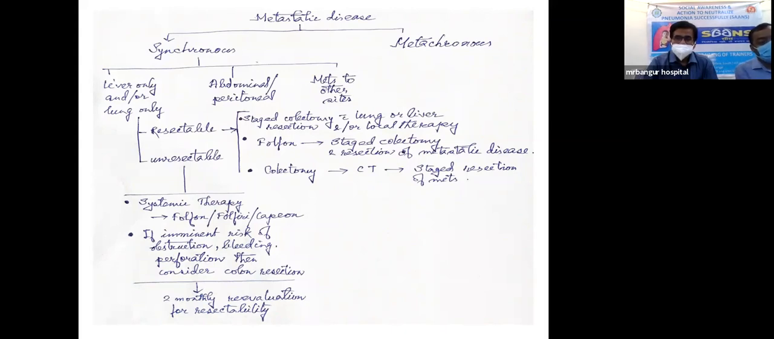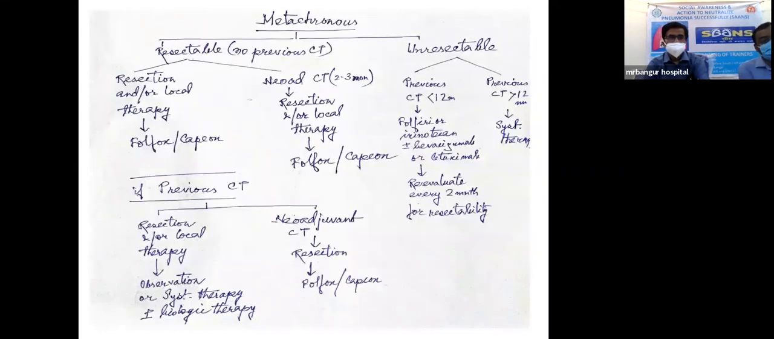The other one is the unresectable case. If the disease is unresectable and only the liver and lung are involved, then we start with systemic therapy: FOLFOX, FOLFIRI, or CAPOX. If there is imminent risk of obstruction, bleeding or perforation, then we start with colon resection at the very first step, or we wait for re-evaluation, 2 monthly, to check resectability and go accordingly.